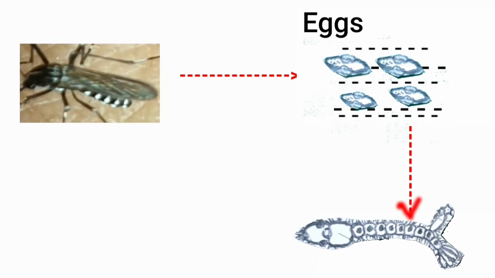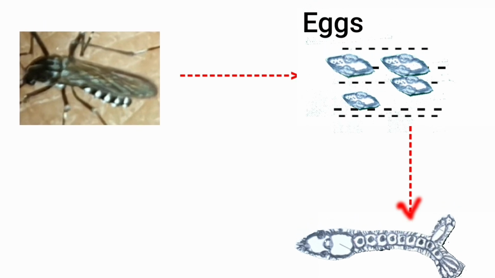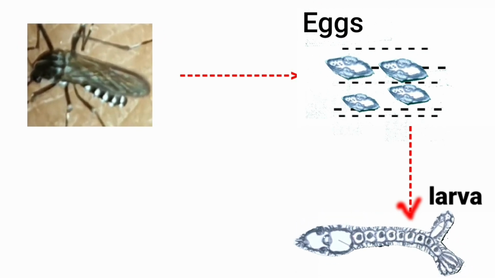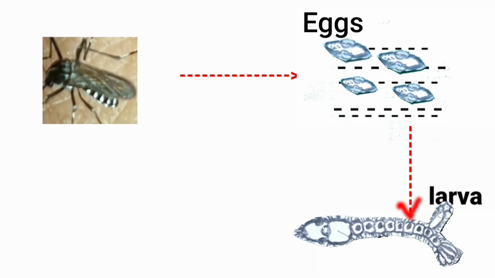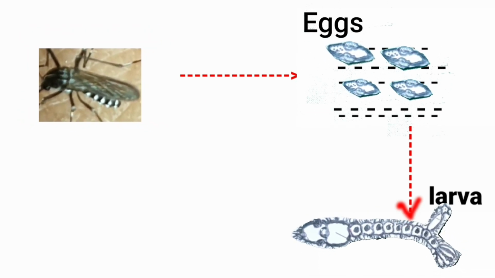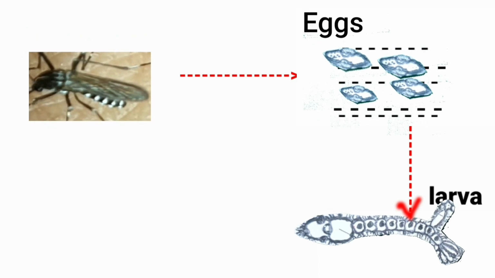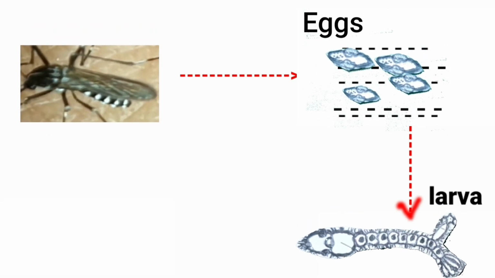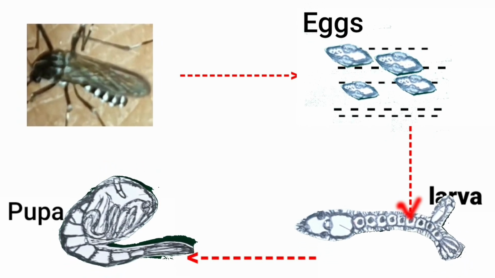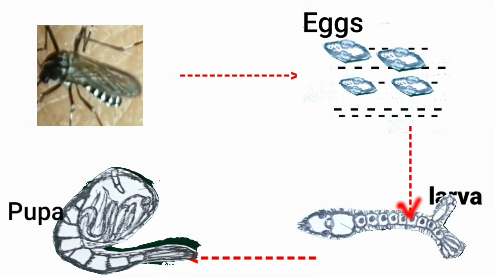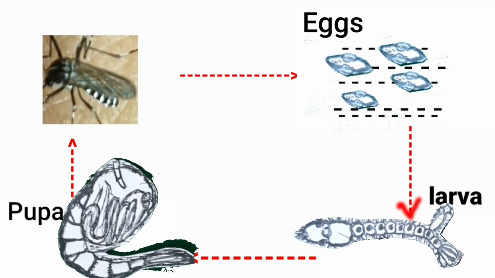Larva is the second stage. Larvae are formed from eggs within a few hours. They float on the surface of water. Larvae are called baby mosquitoes. Pupa is formed from larva. It is the third stage. Pupae change into adults. It is the fourth stage.